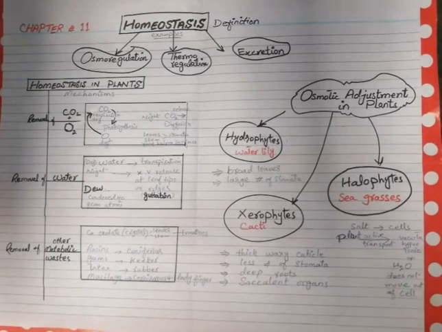And the next example is glucose. Glucose will be 1 gram in the blood. That will not be changed.